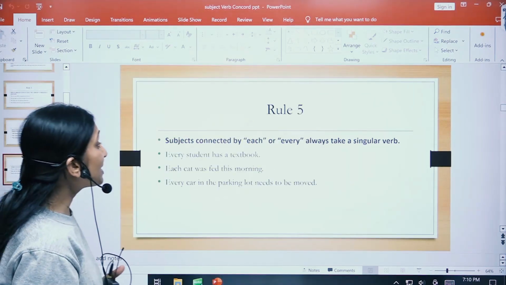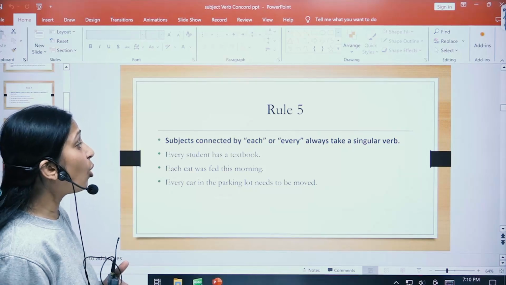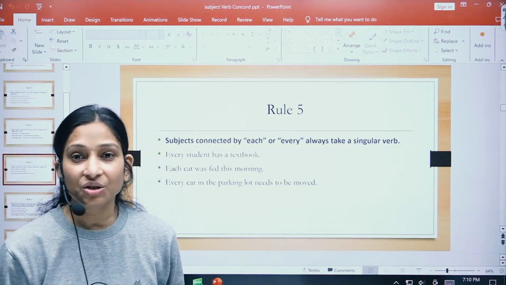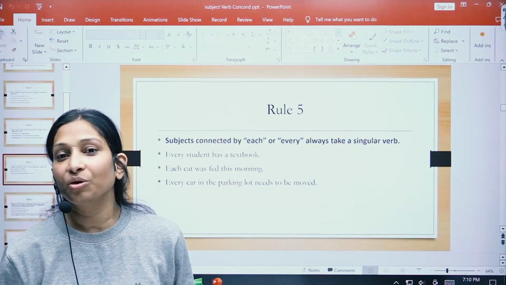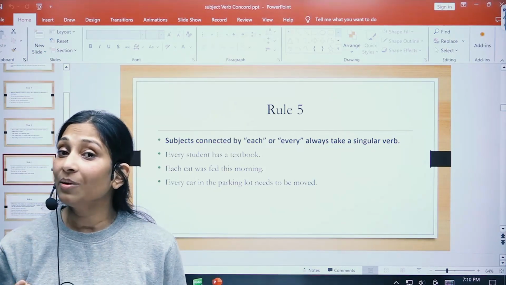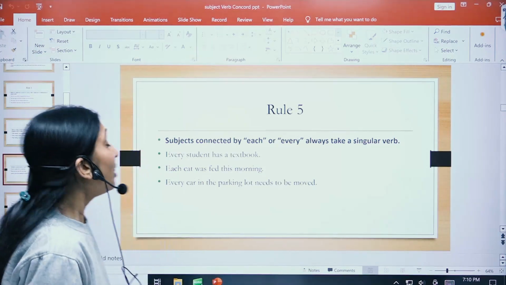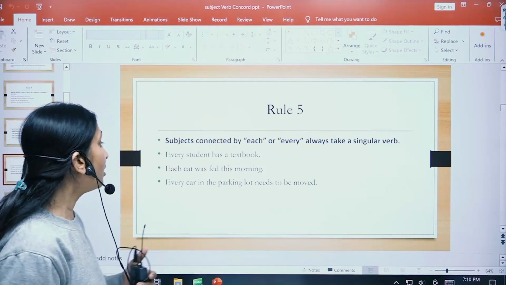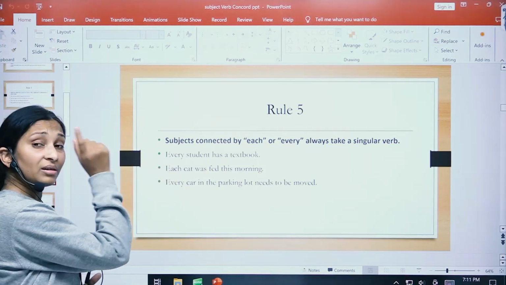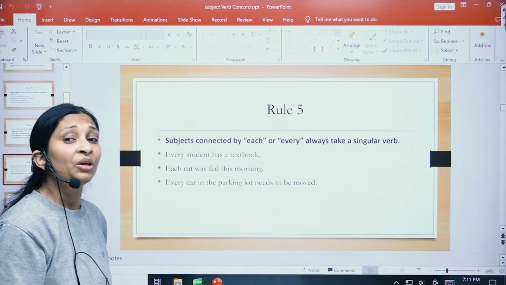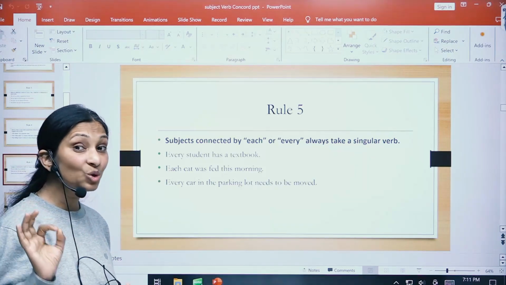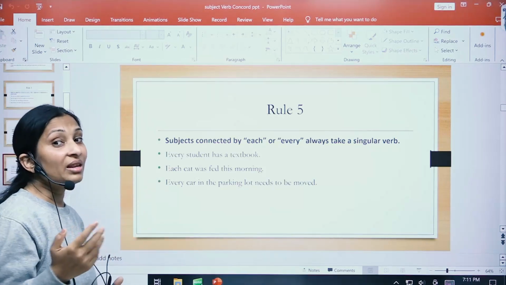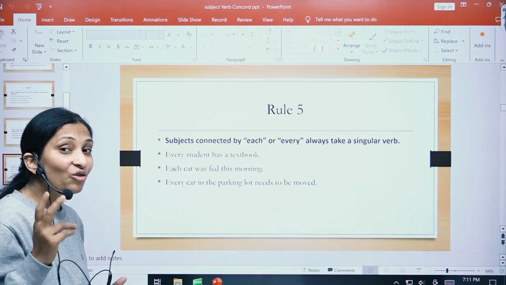Subjects connected by each or every always take a singular verb. This is a common mistake that students usually make. If you are using each or every, or you're beginning the sentence with each or every, the verb will always be singular. Let us see a few examples. Every student has a textbook. Here the sentence is beginning with every, so we have taken the subject also singular, that is student. Every students? No, it is incorrect. So every student, then next it is has. We have not used have.